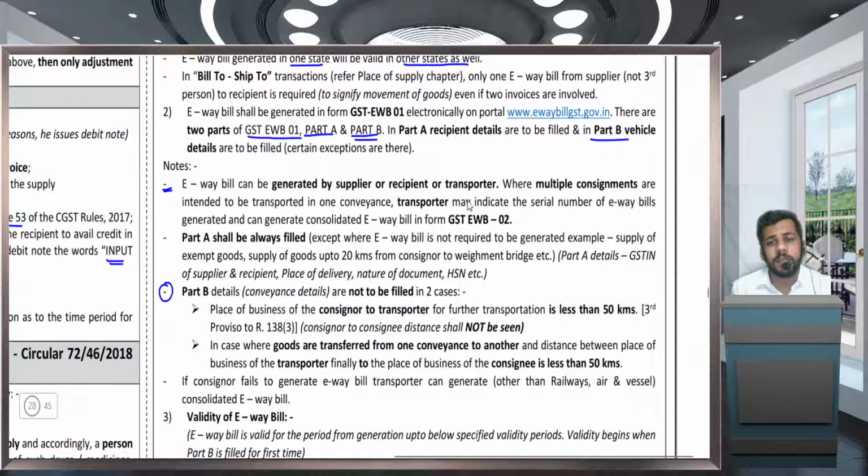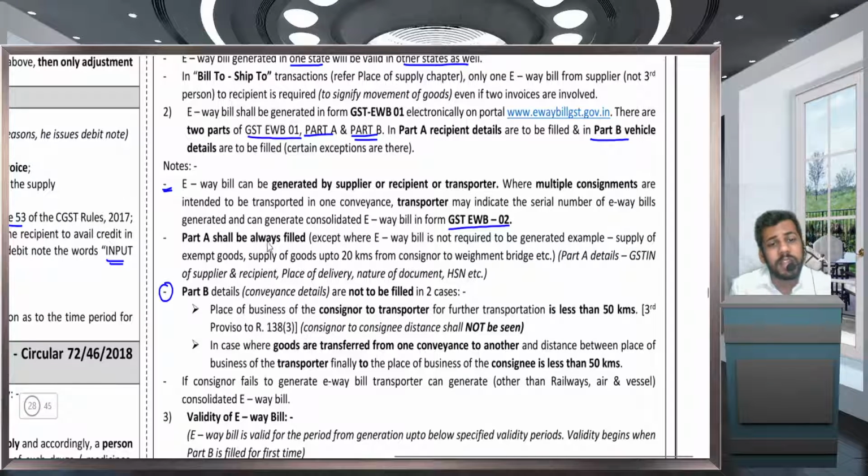Okay. For example, there are 5 parties. पांचों पार्टी का वो गुड्स एक ट्रांसपोर्ट में लेके जा रहा है. There are 5 different EV bills. So the transporter can generate one EV bill on the basis of 5 EV bills. Okay. That one EV bill will be called as consolidated EV bill, and it has to be generated in EWB 0. So the primary condition is that there should be EV bill to generate consolidated EV bill. Okay. On the basis of individual EV bills, consolidated EV bill has to be generated.